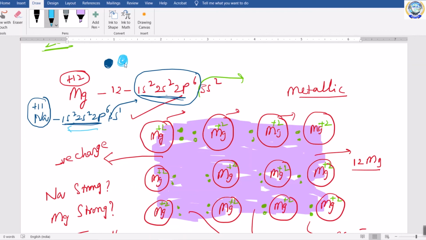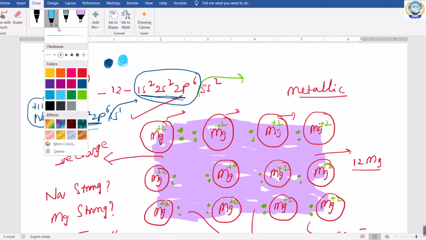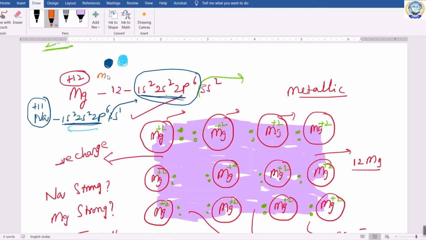So, what I mean to say here is, this is magnesium, this is sodium. The size of magnesium is a little bit less when compared with the size of sodium.